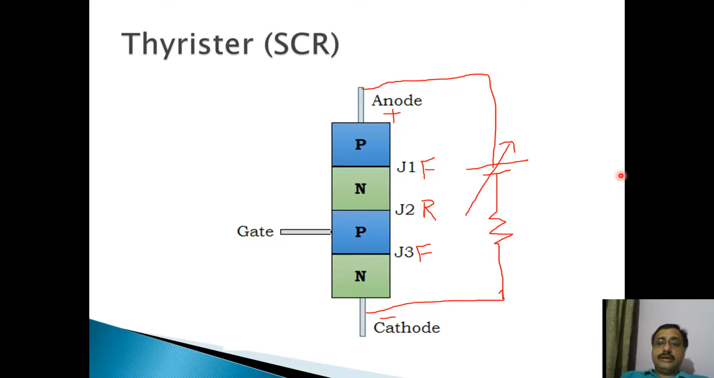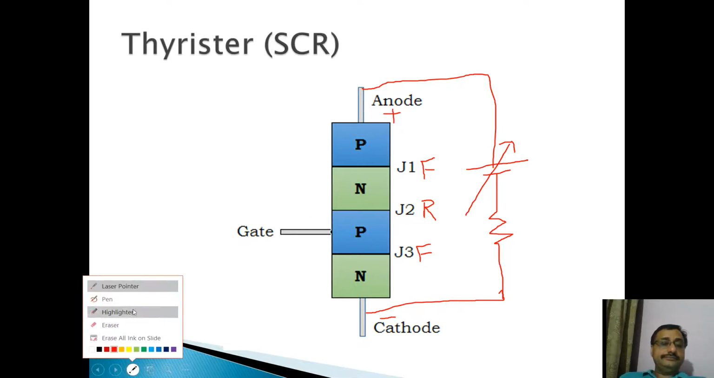Now when this junction J2 breaks down, there does not exist any junction here. There is no depletion layer here now. These two junctions J1 and J3 were already forward biased, and junction J2 has vanished. So this SCR will start conducting, meaning a heavy current will flow.